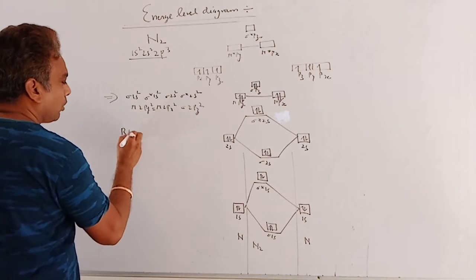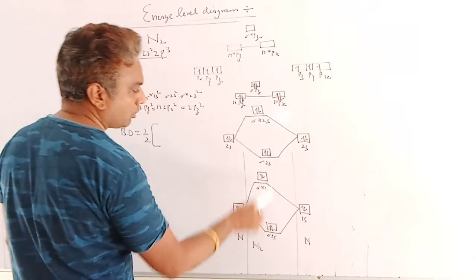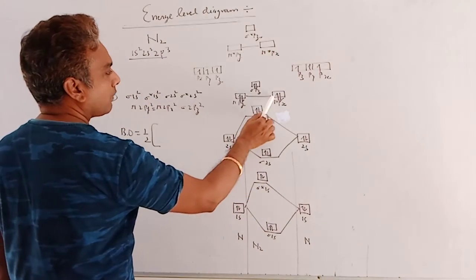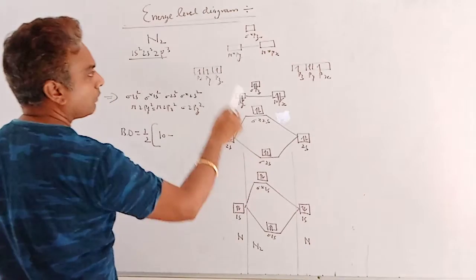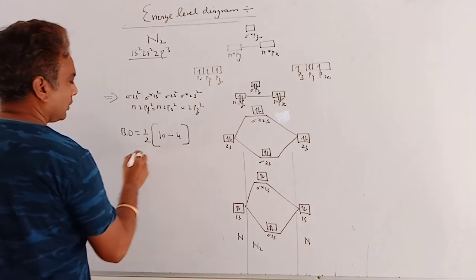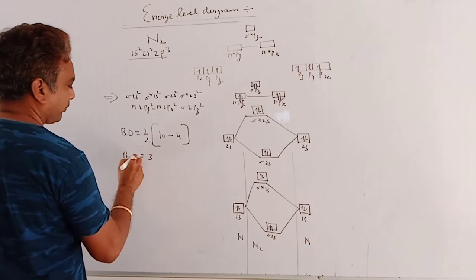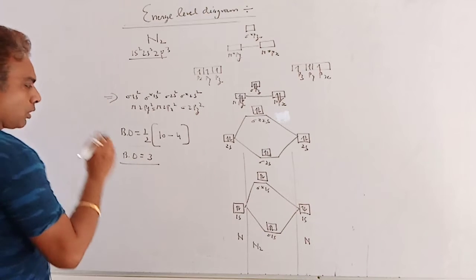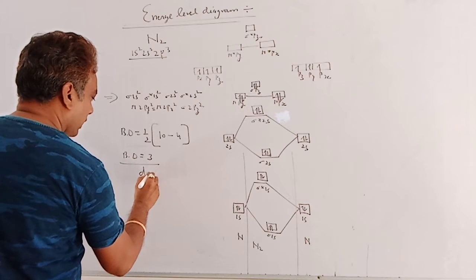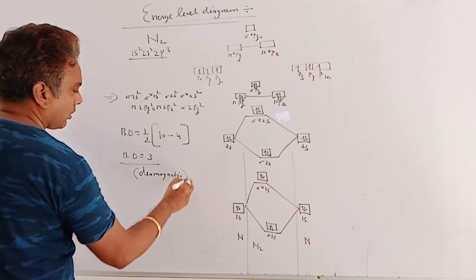Now the value of bond order becomes 1 by 2 times the bonding electrons 1, 2, 3, 4, 5, 6, 7, 8, 9, 10, 10 minus 1, 2, 3, 4. So bond order is 3. Since all electrons are paired in the molecular orbitals, it will be diamagnetic. Clear?